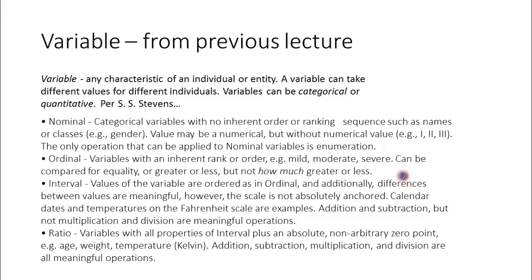Okay, so I picked up a slide before we go into the statistical part, because there would be a lot of things related to frequency, cumulative frequency. Numerical data should be treated differently for statistics, and the categorical data should be treated differently. So I just picked up the slide from our previous lecture where I've listed out the different types of variables that we have discussed: nominal, ordinal, interval, and ratio. There were four types.